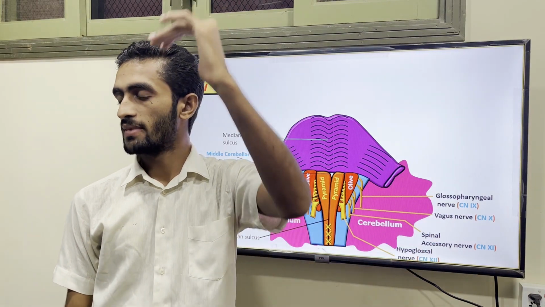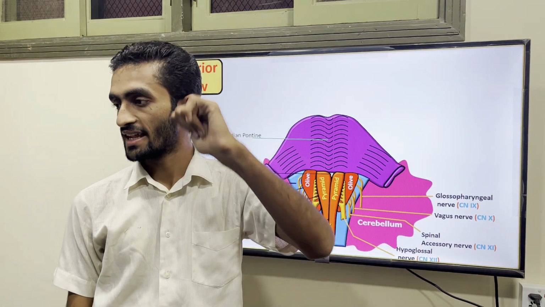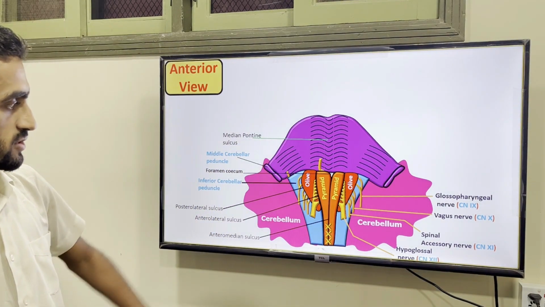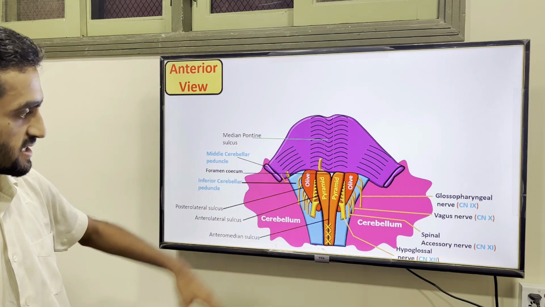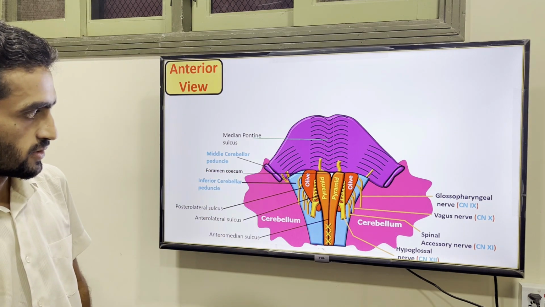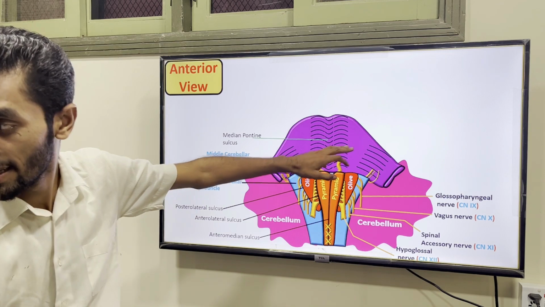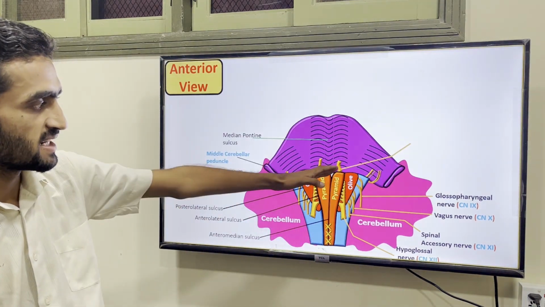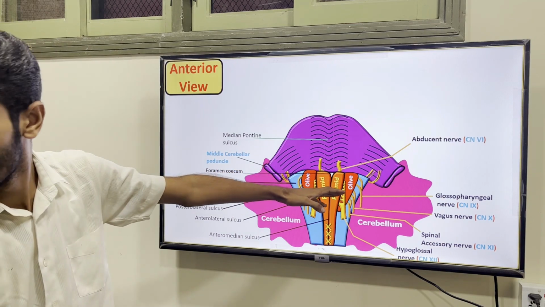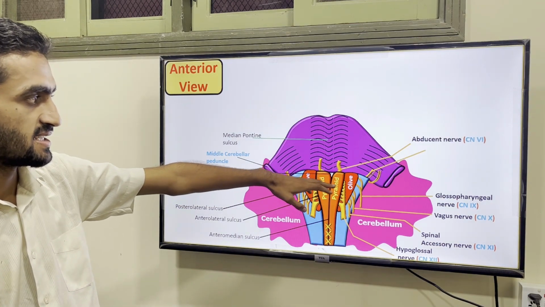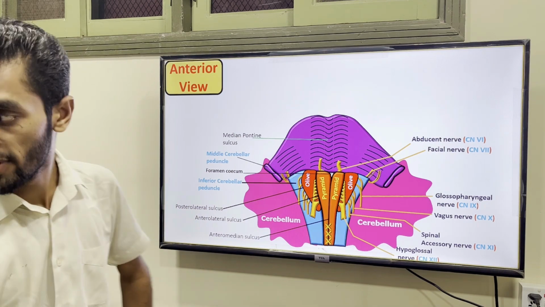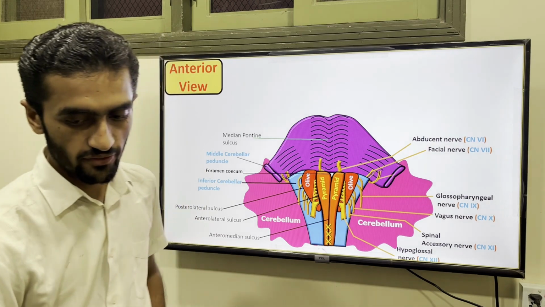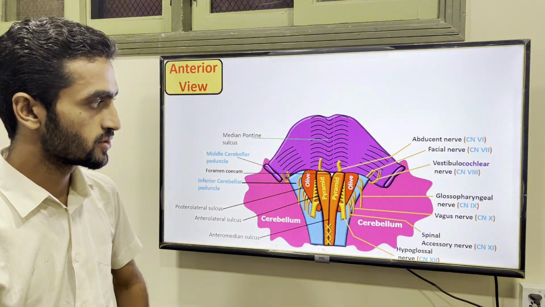So move upward, meaning we are coming to 6th, 7th and 8th. So you will see the 6th, 7th and 8th. So this is your 6th one and here is your 7th. So just look at it. They are present at the junction of your pons and the medulla. So most medial is your abducens nerve, that is the 6th nerve, and this is the facial nerve, because facial is the mixed type, so sensory and motor. So you will see both things. And the vestibulocochlear, that is going to the ear.